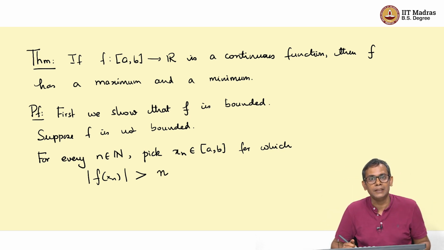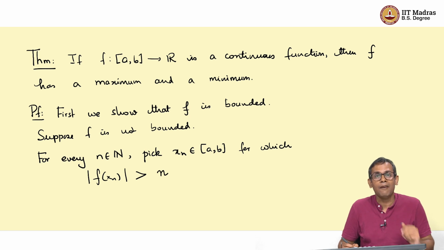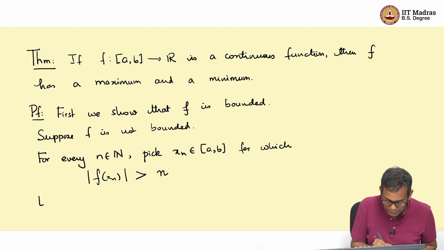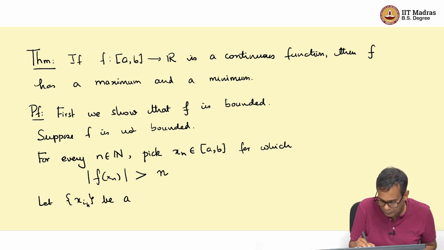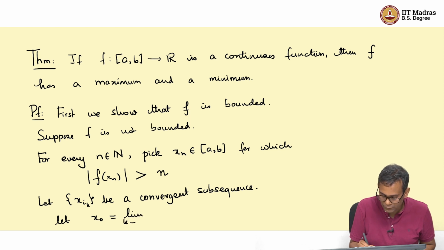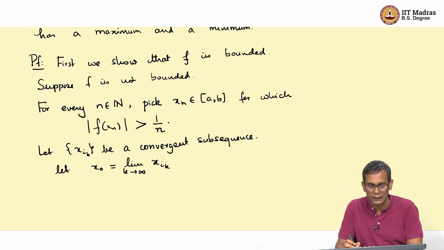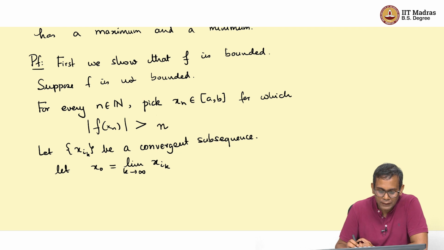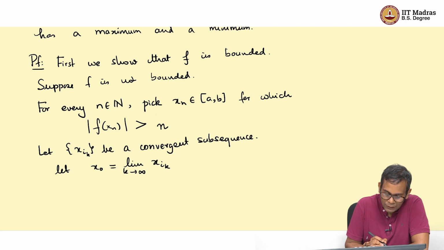So, this is a sequence of points where the value of the function keeps growing and growing. And what do we know about sequences in a closed interval? Well, they have convergent subsequences. So, let x i k be a convergent subsequence of x n. So, this sequence is convergent, it must have a limit. Let x 0 be the limit as k goes to infinity of x i k. So, now this point x 0 will lie in the interval a b, and what can we say about the value of the function at x 0? Well, the function has to be continuous at x 0.